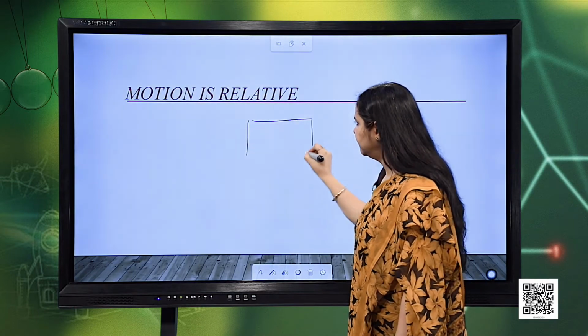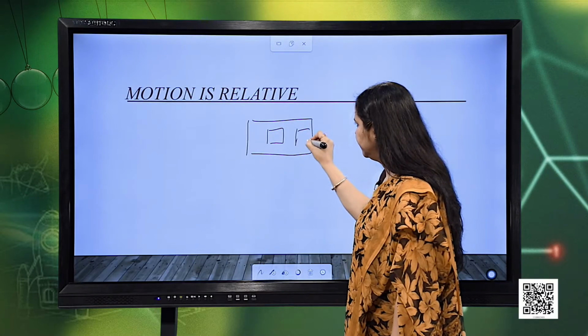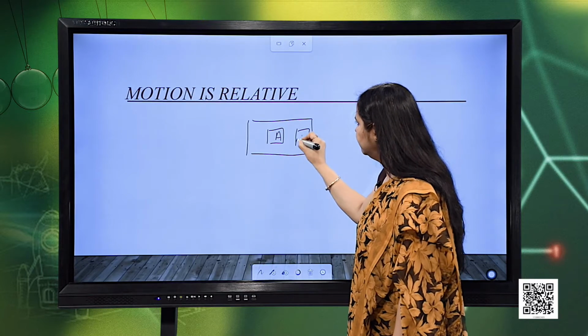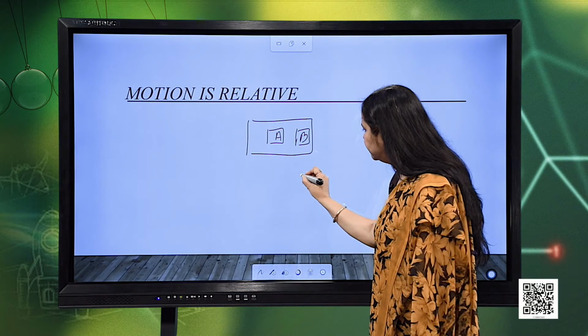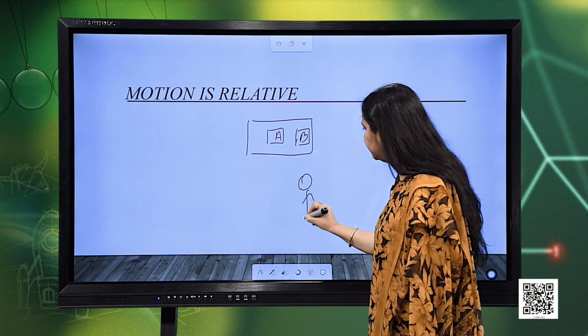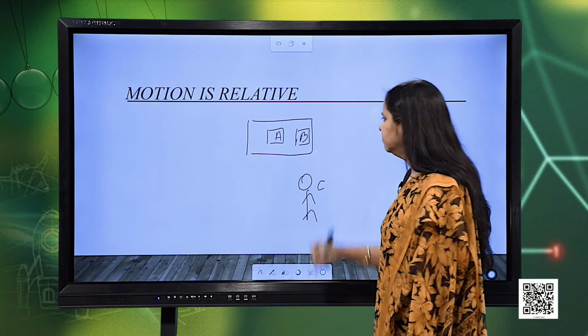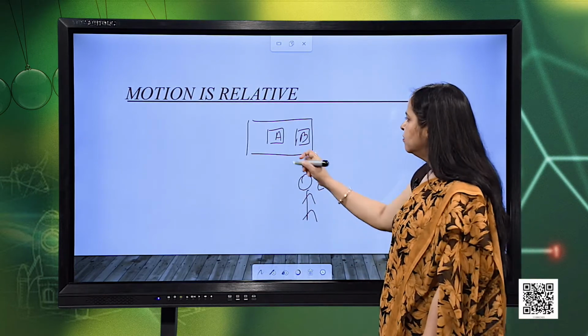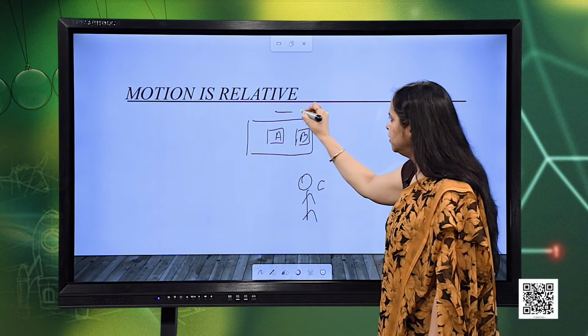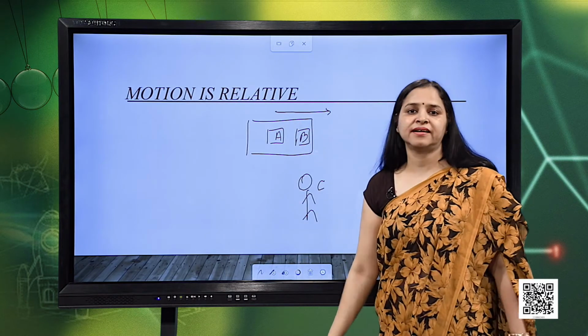Suppose I consider this bus, in which two persons, let us say A and B, are sitting, and one person, let us say person C, is standing somewhere outside, let us say on the platform, right. Now the motion of the bus is in this direction.